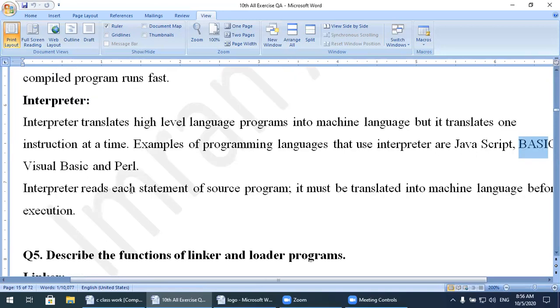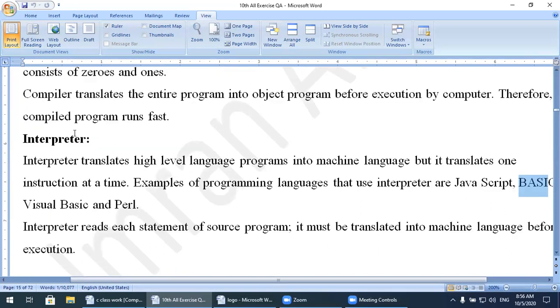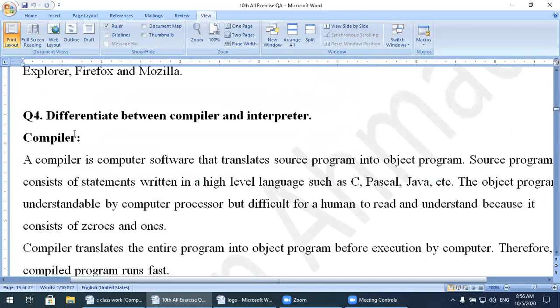Interpreter reads each statement of the source program. It must be translated into machine language before the execution. This one is the interpreter. So the purpose of the compiler and the interpreter is the same.